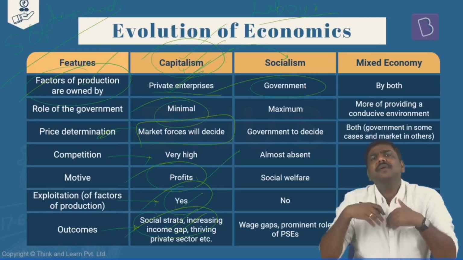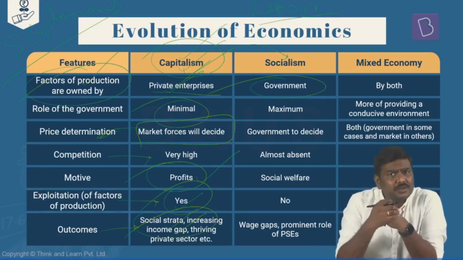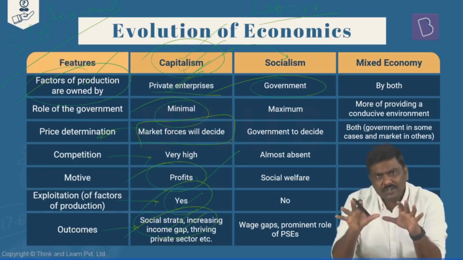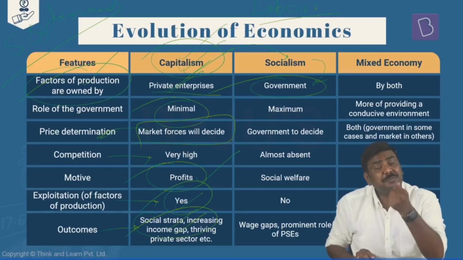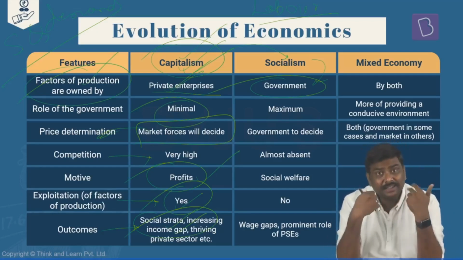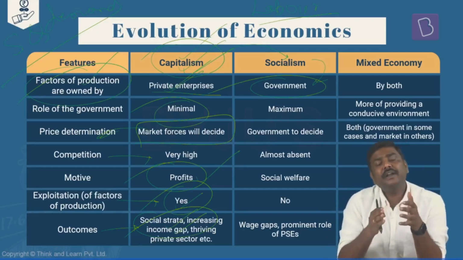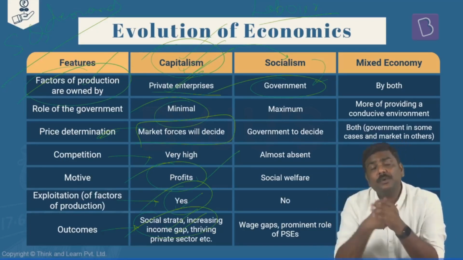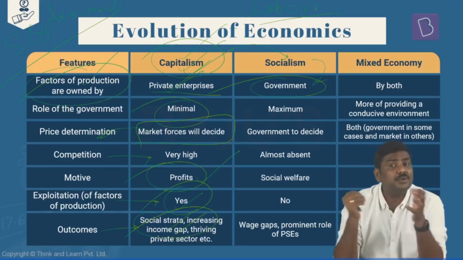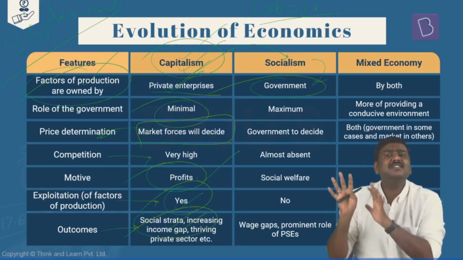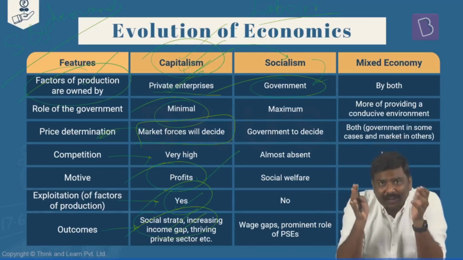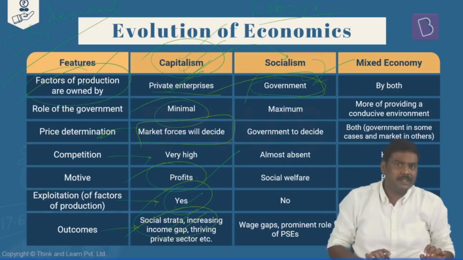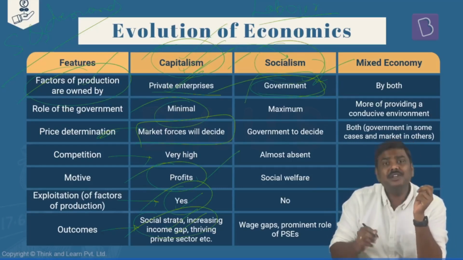Having said so, can people decide where to use these particular resources? No. Instead of the people coming together and deciding everything, what we generally have in case of socialism is the presence of the government. A government or elected government will decide what kind of resources will be used, in which segment, what kind of goods shall be produced, in which market these are supposed to be sold, at what prices these are supposed to be sold. All of these decisions on behalf of the society are taken by the government. Is it okay? That is the concept of socialism.